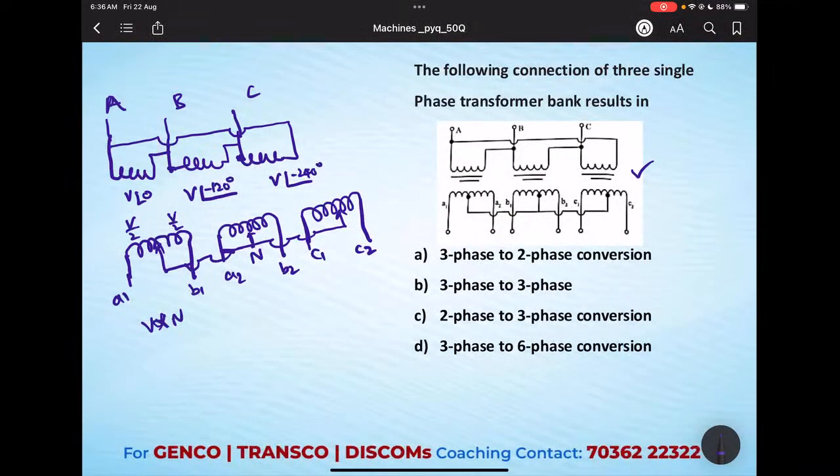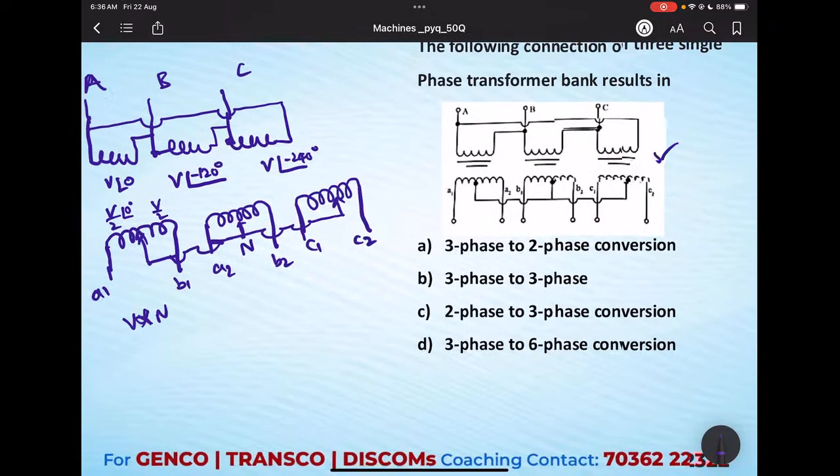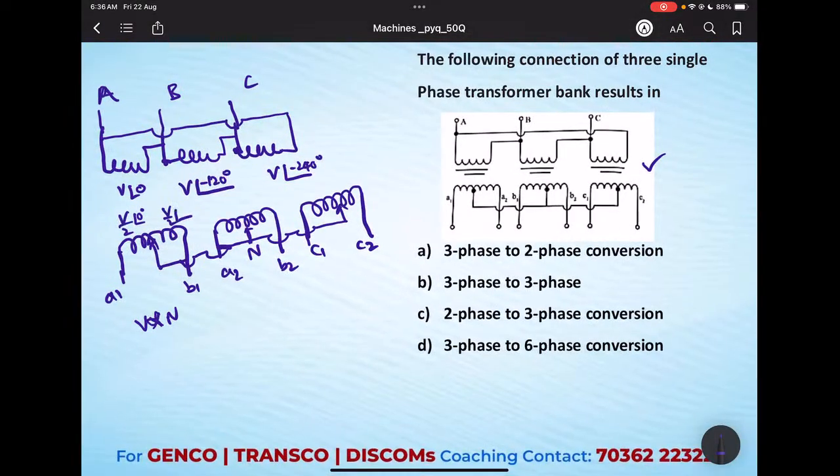Now what about the phase angle? Let us take V by 2 at an angle 0 degrees; the other half is going to be completely opposite, that means 180 degrees, because the polarity will change in the second half. Similarly here, V by 2 at an angle minus 120 will be the first phasor, and the second phasor is V by 2 at minus 120 plus 180.